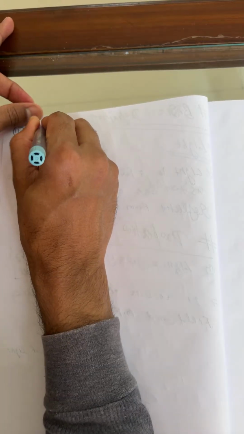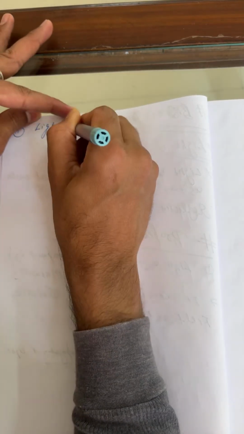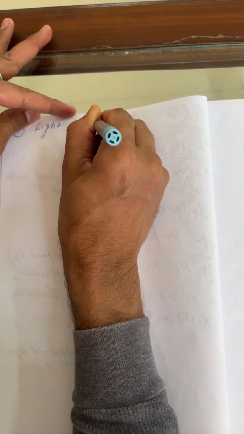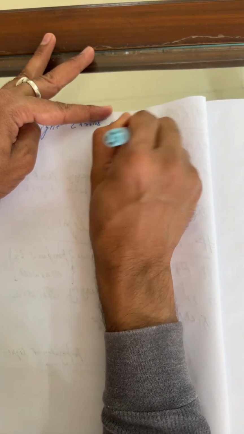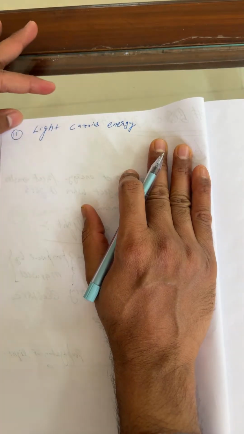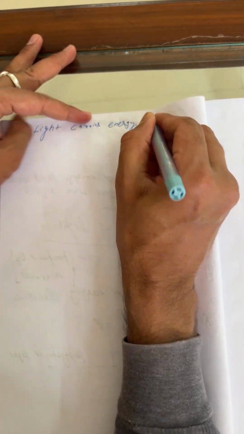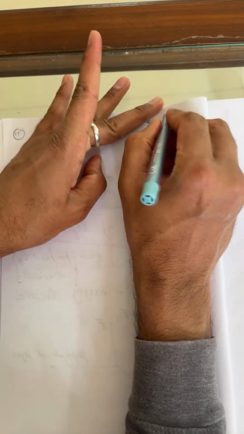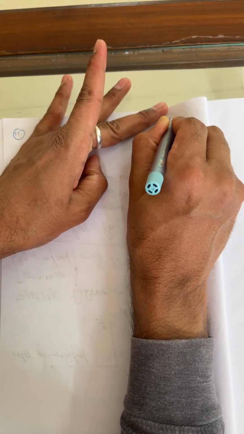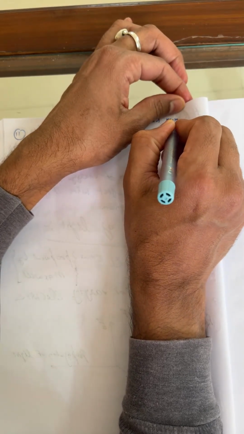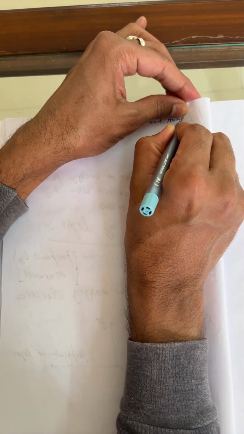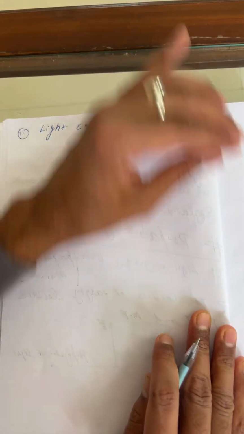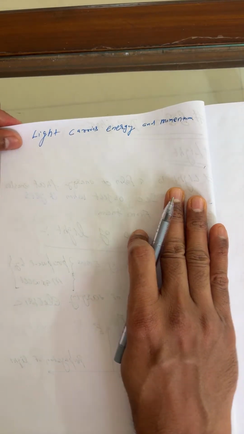Light carries energy and momentum. Student, just now I started here, so I'll not be in a hurry. Light carries energy and momentum. I'll do all the questions. Stay listening. Light carries, beta, what? Energy and momentum.